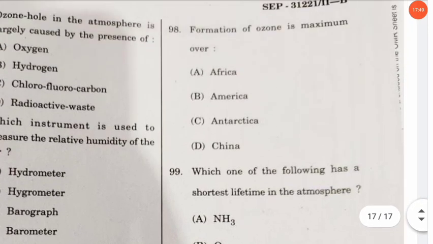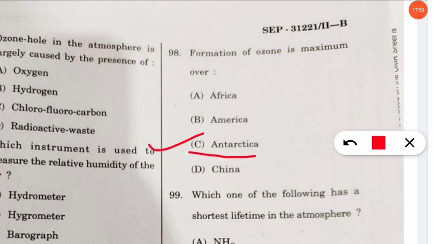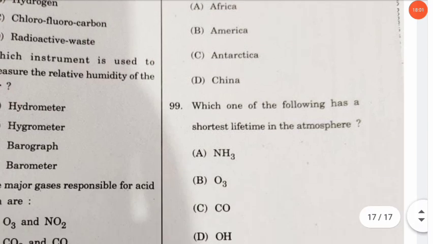Next question is question number 98. Formation of ozone is maximum over. Here the correct option will be option number C, Antarctica, and you should note down the first hole, ozone hole, was detected over Antarctica only. Next question 99.